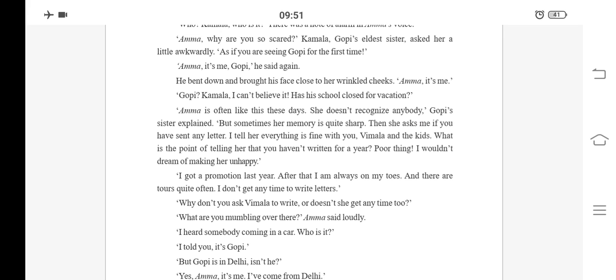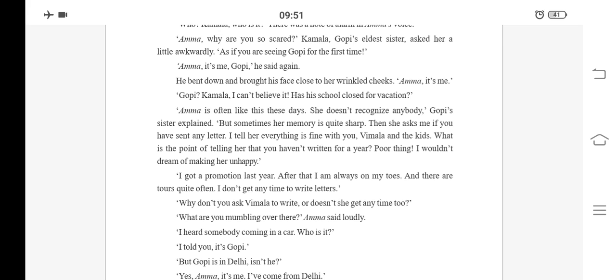As she is very old, she was unable to recognize Gopi. Even after recognizing him, she thinks that as she is old she lost her memory power, and she was thinking that Gopi is still in school. That's why she was asking whether his school closed for vacation. Later, Kamala was explaining the condition of Amma to Gopi, saying that Amma is often like this these days.